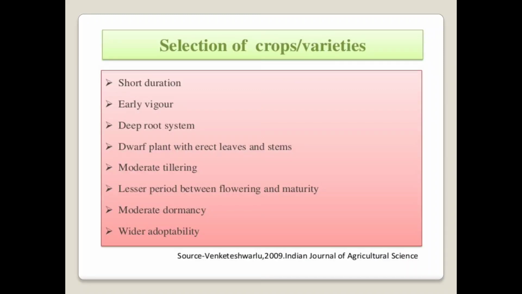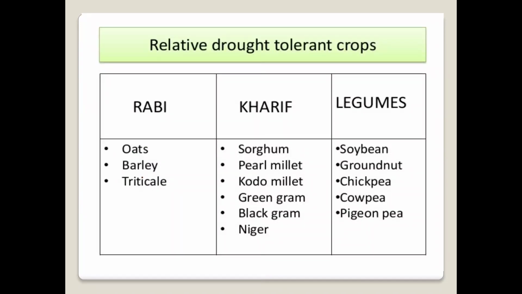Then the selected crops or varieties should have moderate dormancy, and should be widely adapted to the conditions of that locality. Then there are some relatively drought tolerant crops selected in different seasons. For example, in Kharif season, crops like sorghum, pearl millet, kodo millet, green gram, black gram, and Niger are suggested.